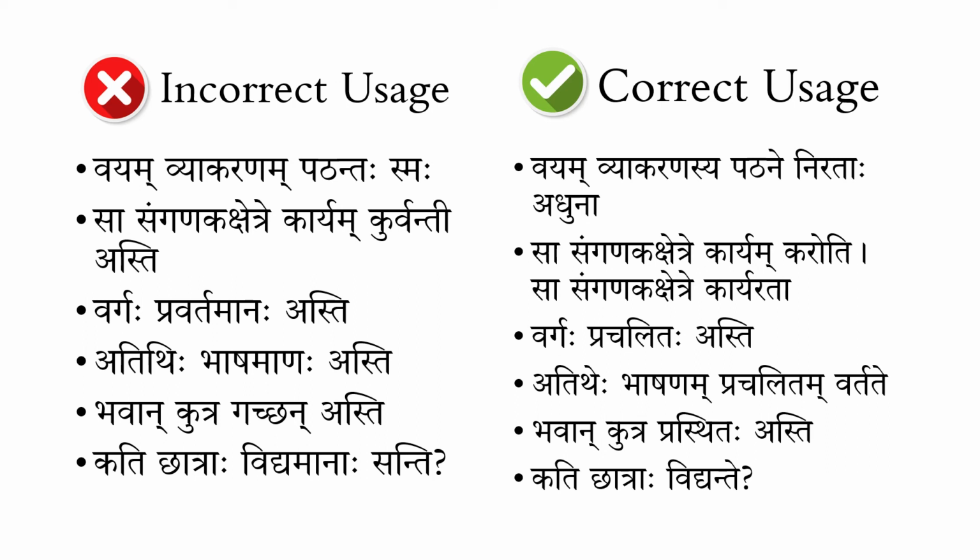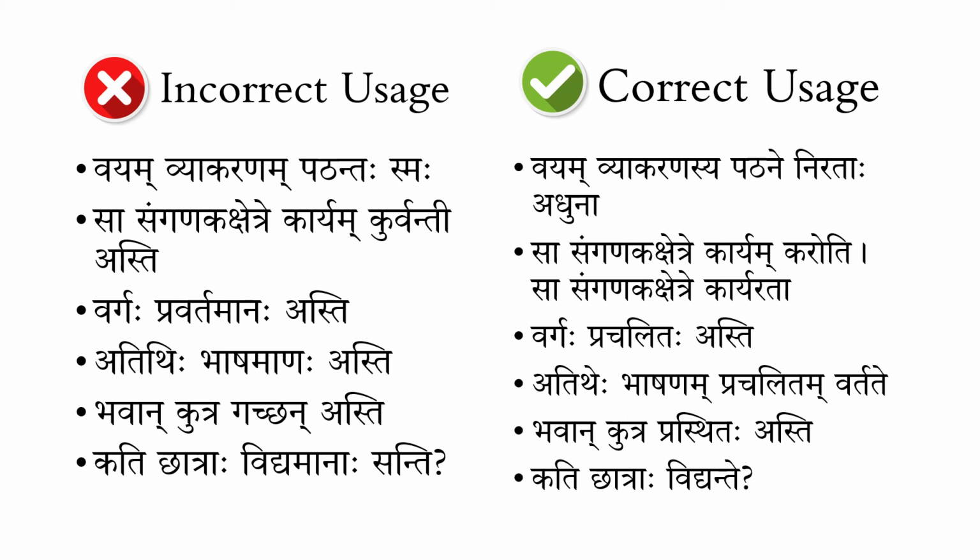So these kinds of alternate sentence structures should be used, which is the right way of using the sentences, avoiding these incorrect usages of shatra and shanach pratyaya to indicate the present continuous tense.